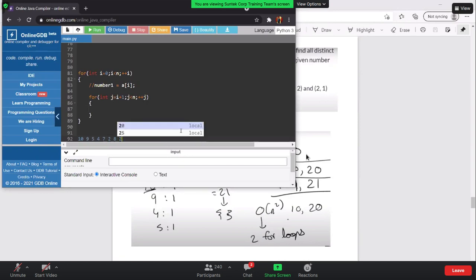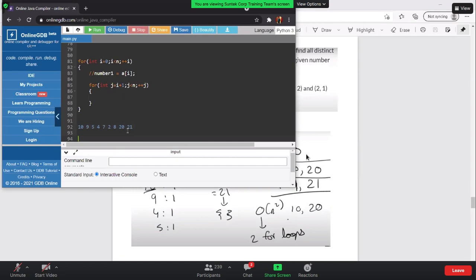So this is the question we are given. 10, 9, 5, 4, 7, 2, 8, 20, 21, and we need to make it 30. What if there was a 50 as well? What if there was a 70 as well? Or maybe you can call it an 80 as well.